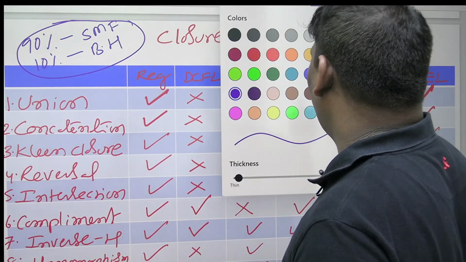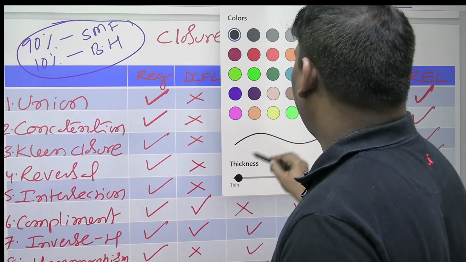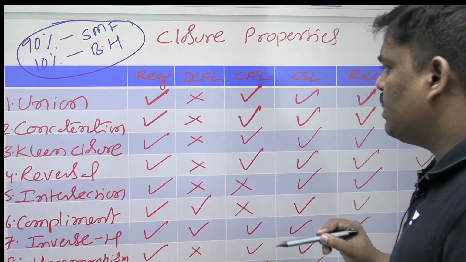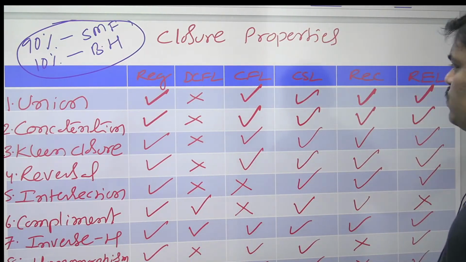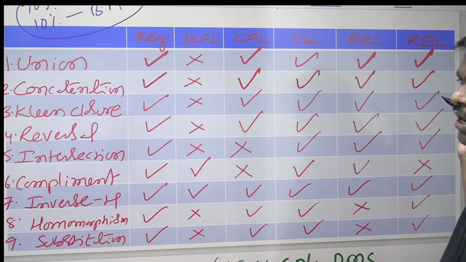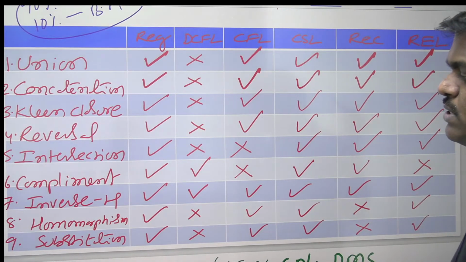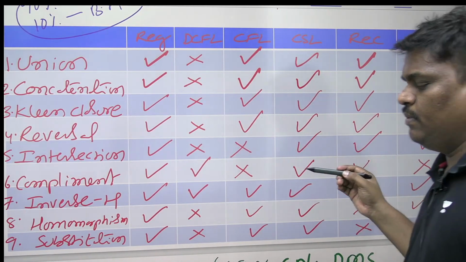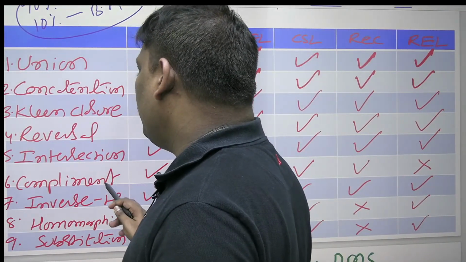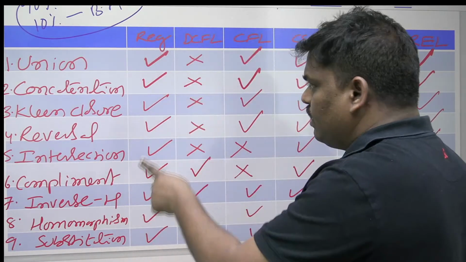Let me select a good color so that it is attractive. I'm going with the black color. Everyone listen. In the rows we have union, concatenation, Kleene closure, reversal, intersection, complementation, inverse homomorphism, substitution. Totally 9 rows are there.